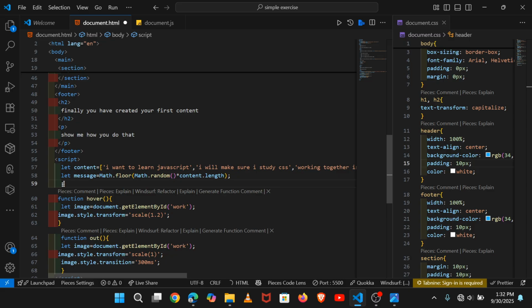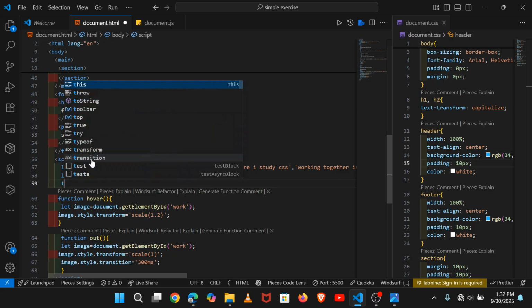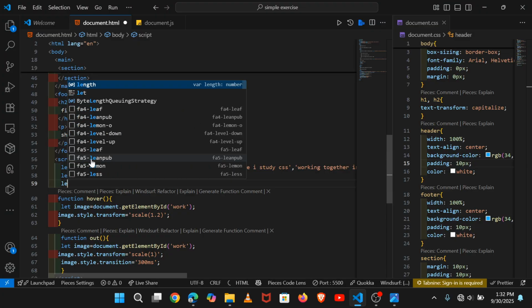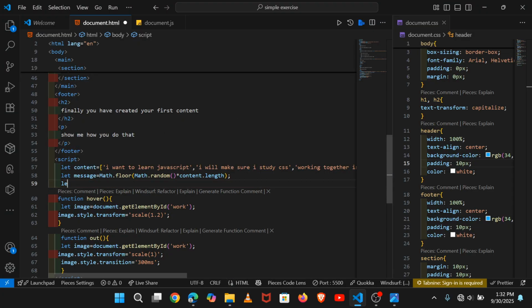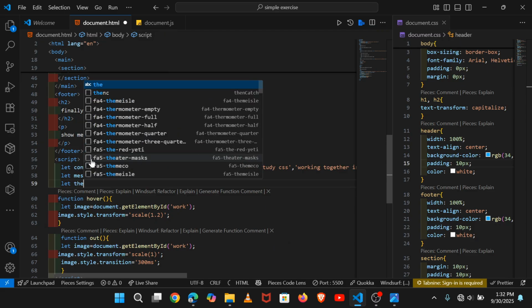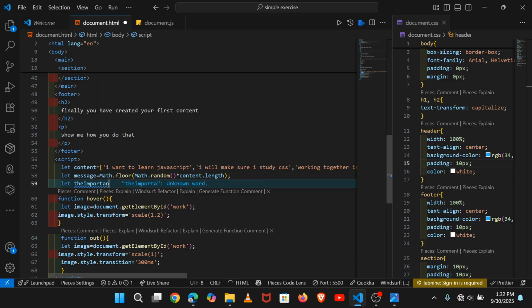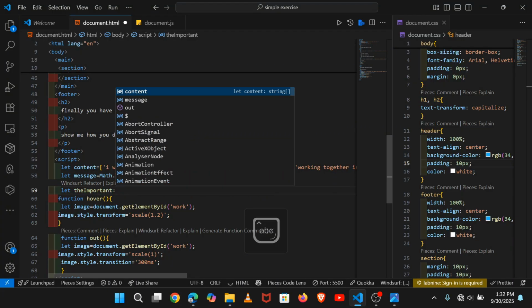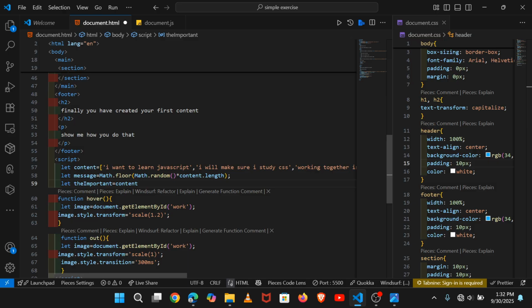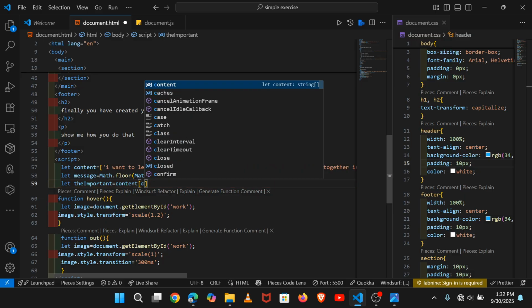And we want the important, with camel case there, capital I, b will equal the content, and put there a small text called the content, like this.